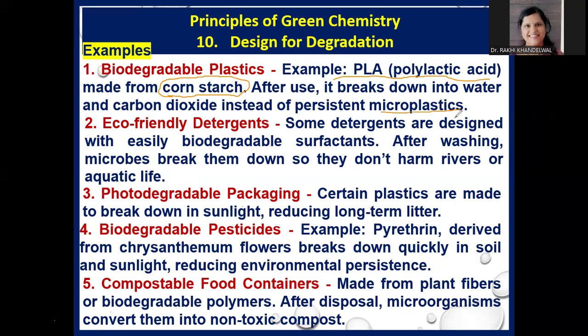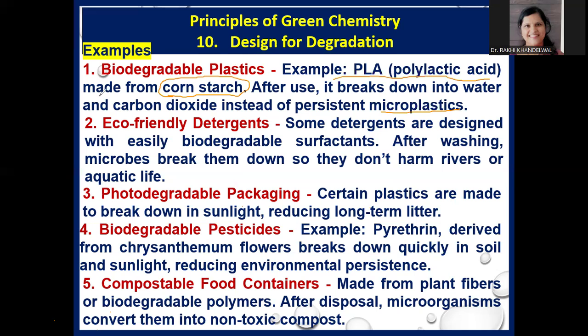So if we use biodegradable plastic such as PLA, it cannot generate microplastics in nature. Why? Because it can easily degrade in the environment and be converted into water and carbon dioxide. So we can use biodegradable plastic, and this is basically the 10th principle of